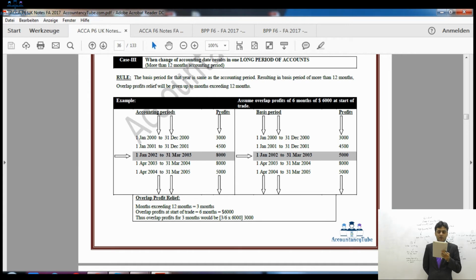Right? However, the rules say that where this results in a basis period of more than 12 months, overlap profit relief will be given up to the months exceeding 12 months. So basically, there was £8,000 worth of profit in our accounting period. So we'll take £8,000, but we will give overlap profit relief. How many months are exceeding 12 months? These are 3 months exceeding 12 months. Overlap profit for 6 months was £6,000. Overlap profit for 3 months would be half of that, so 8,000 less 3,000 overlap profit. So the basis period profit in our current tax year would be £5,000. Right? I hope it makes sense.